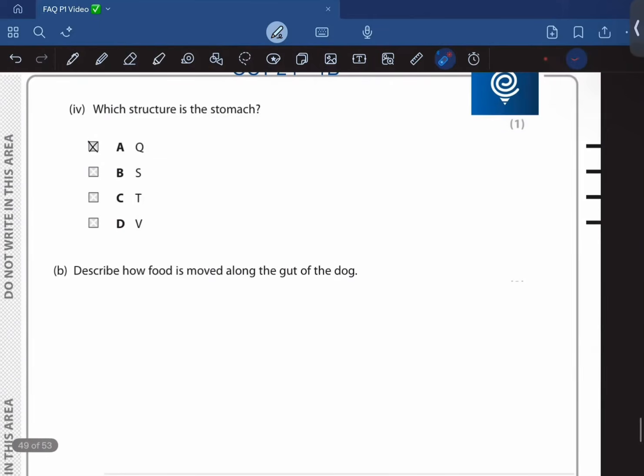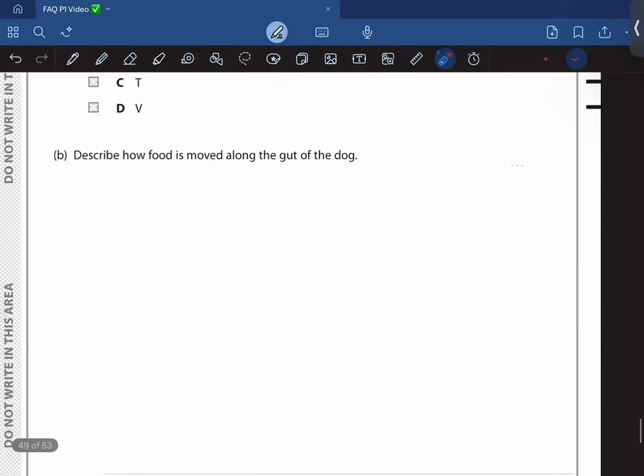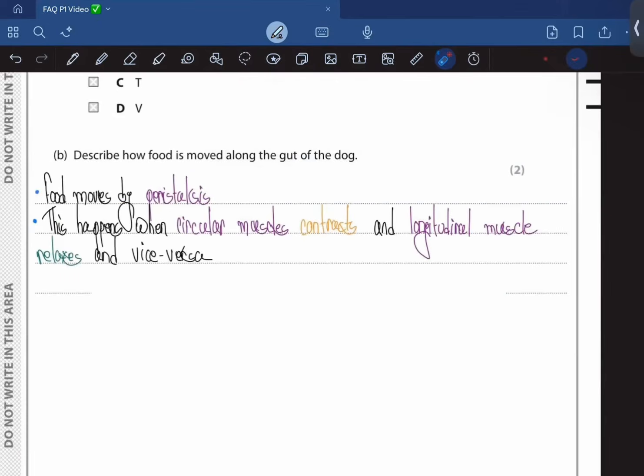Describe how food is moved along. Again, same question. By the process of peristalsis. This happens when circular muscle contracts, longitudinal relaxes, and vice versa. Moving on.